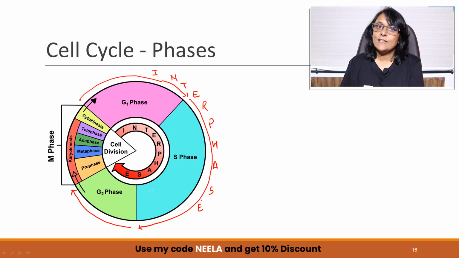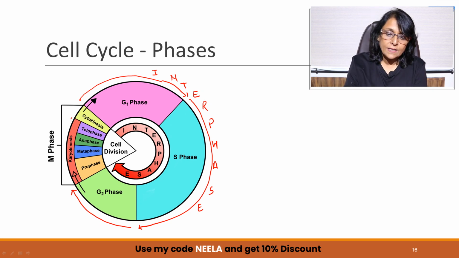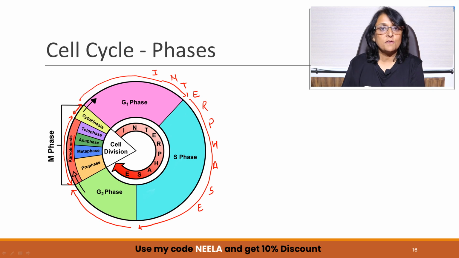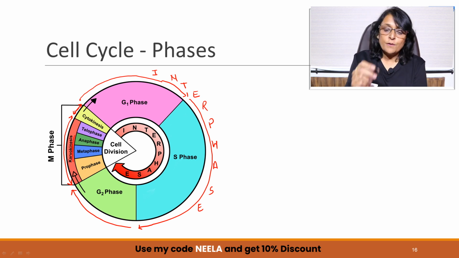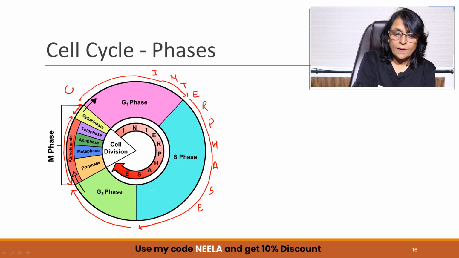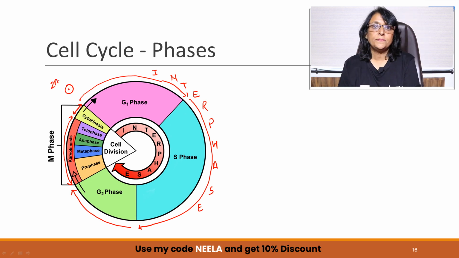And then there is M phase. In M phase, this much part is karyokinesis. This we have written here, karyokinesis, and then cytoplasmic division, cytokinesis. So now if you start with a cell, and say we are starting with a diploid cell, what happens? It gets into G1. What is it going to do in G1? It is going to prepare itself for S phase.